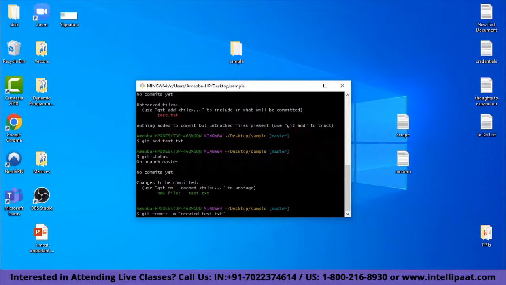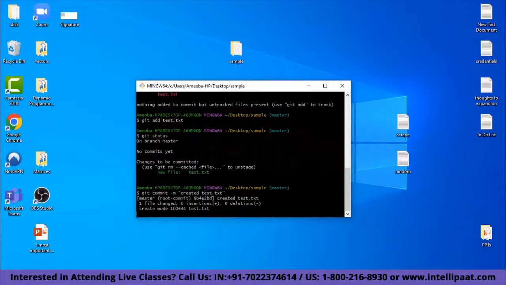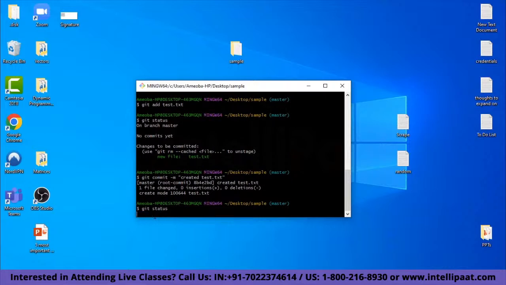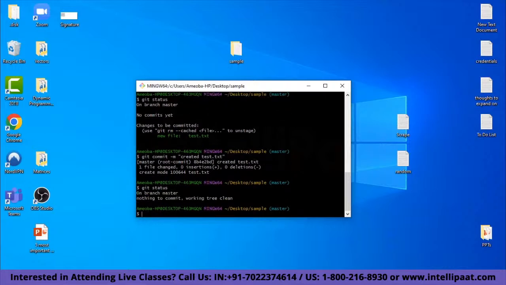So this is my message, which I have enclosed in double quotations, and I hit enter, and it says one file changed, 0 insertions, 0 deletions. So my commit has been successful. Now if I see the git status, it says nothing to commit. Basically, the staging area is clean.